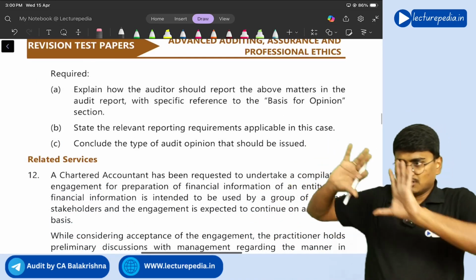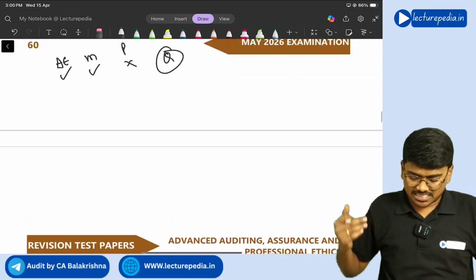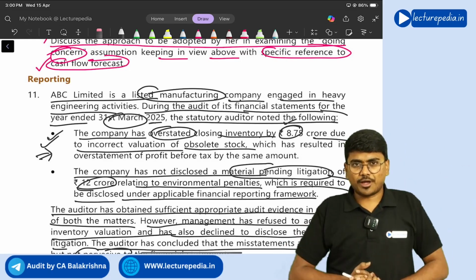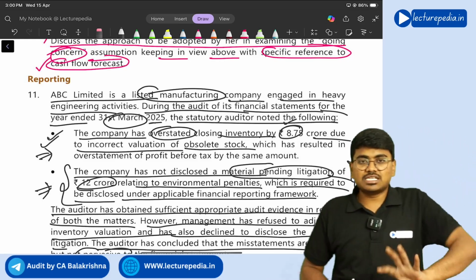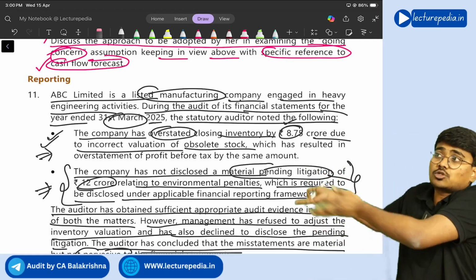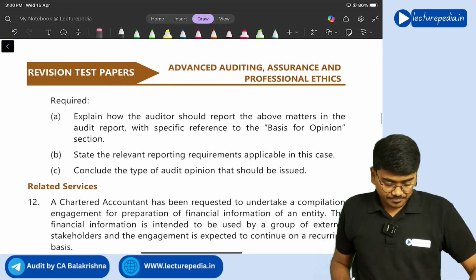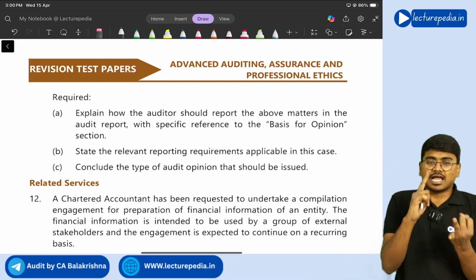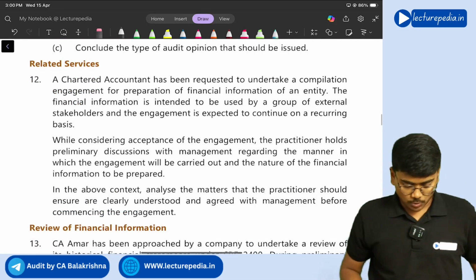So you have to frame the qualified opinion paragraph, basis for qualified opinion paragraph. In the basis for qualified opinion paragraph, you need to explain these matters, you need to elaborate on these points, and if possible you can also give this disclosure. So this disclosure has to be given in the financial statements, but the management has not given the disclosure. So now you can give this disclosure in the audit report, right, as per SA 705. So that is this particular question. Here you need to determine the type of opinion that has to be given, and you need to frame the opinion paragraph. Okay.